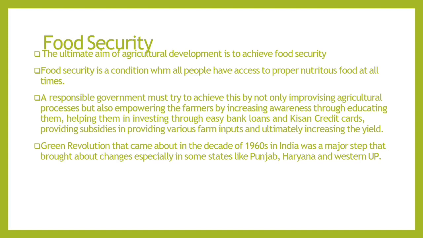The Green Revolution was started by M. S. Swaminathan in 1960, and the major states, Punjab, Haryana, and Western UP, applied the Green Revolution, and they started food security. It means they started storage of food.